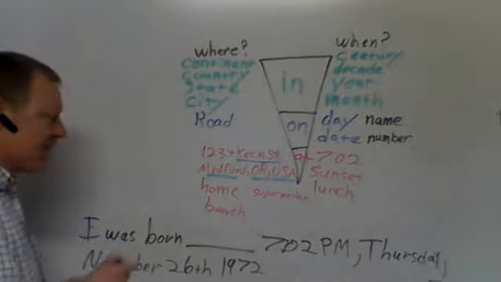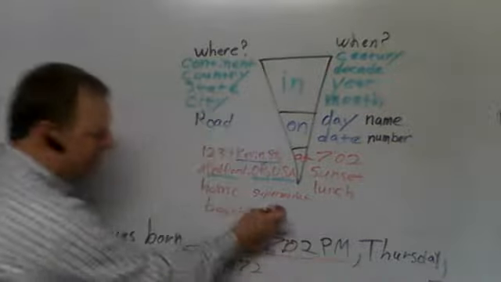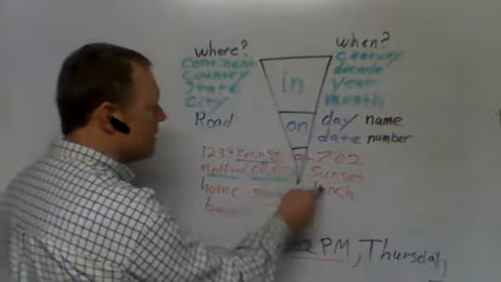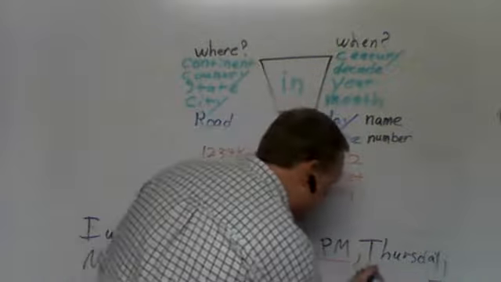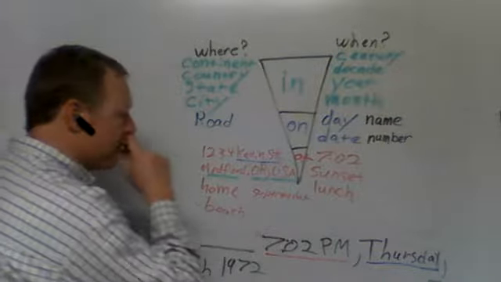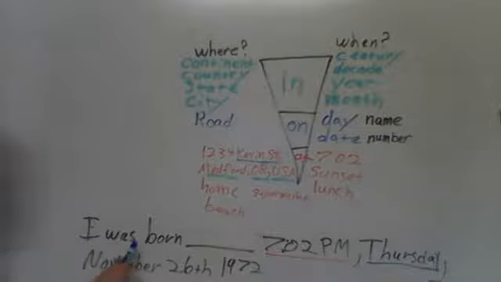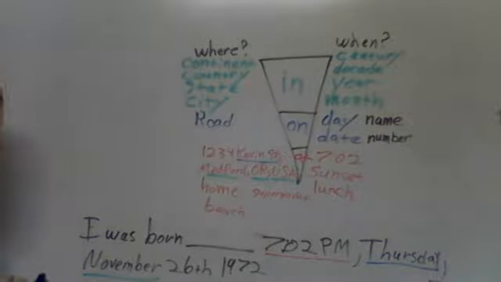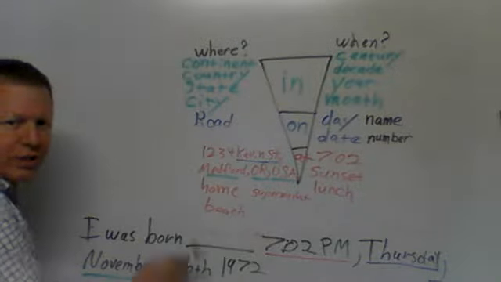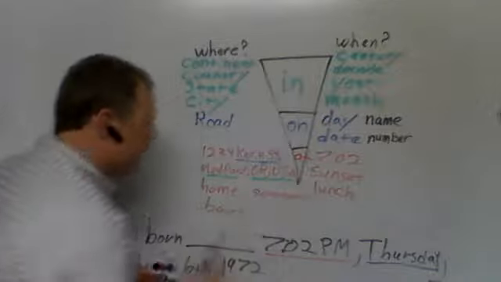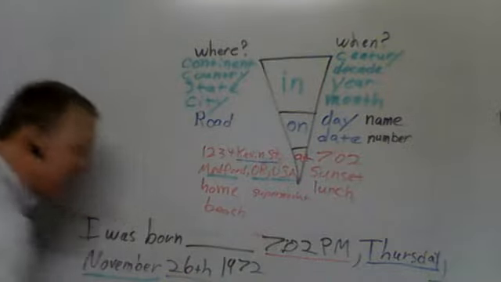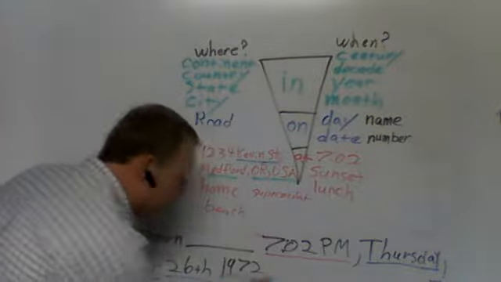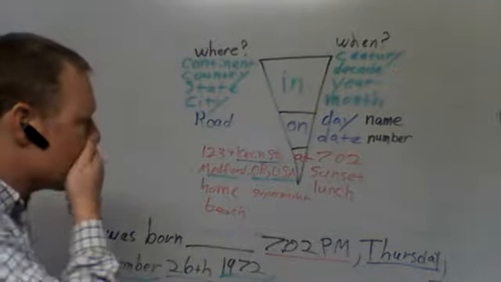Okay, boom. So let's look. What do we have? What are the different times we have? 7:02 p.m. is definitely specific, right? That's for sure at. And what about Thursday? Thursday is a day, so that's going to be on in blue, right? Thursday, November. November is a month, so that's for sure in, right? But the 26th, is that a decade? That's a date. The 26th is a date, right? That's the number. And 1972 is a year. So for sure in, right? We're in 1972.